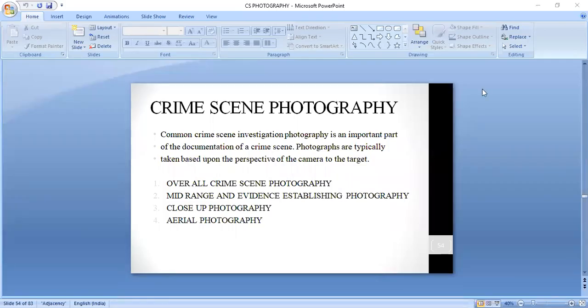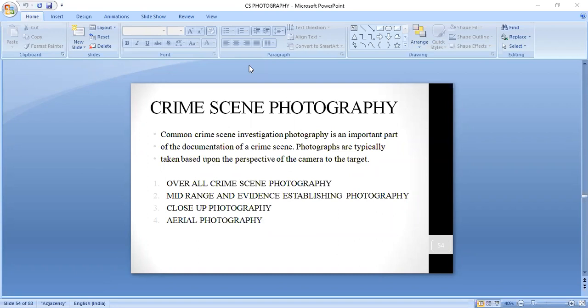Yes, sir. Okay, fine. So the crime scene photography, the main topic for your forensic science. Just WhatsApp me your syllabus also. Okay, not today, but later on.